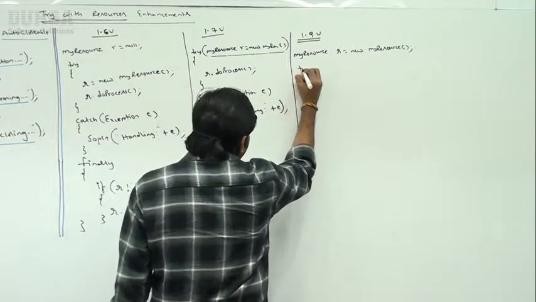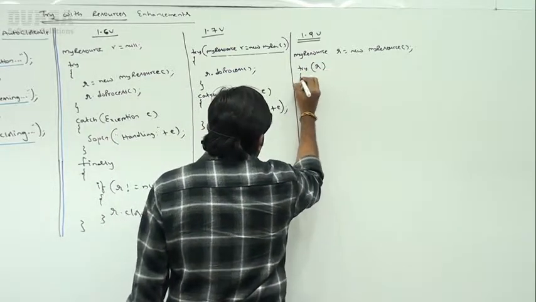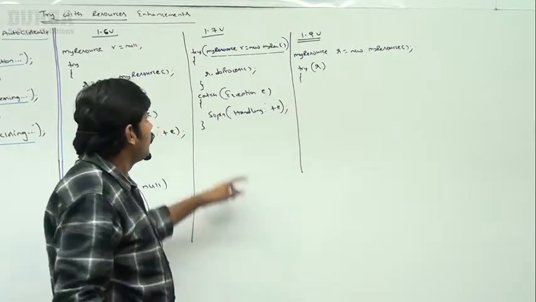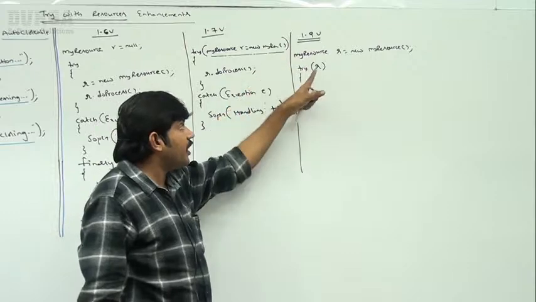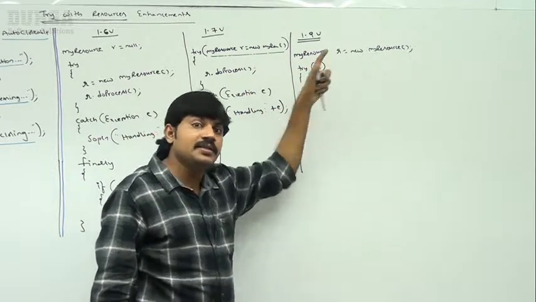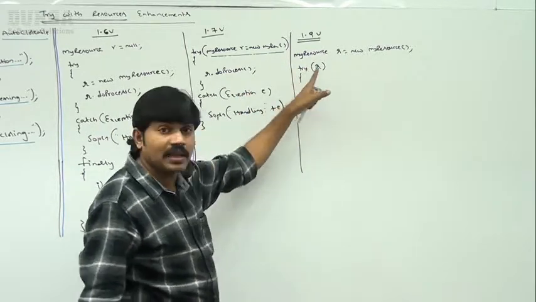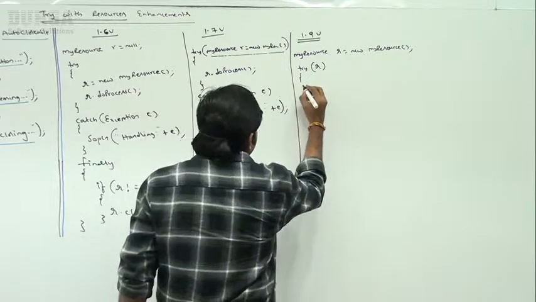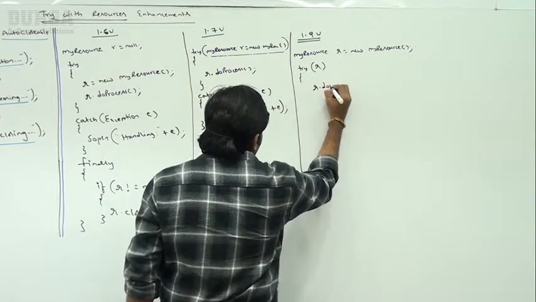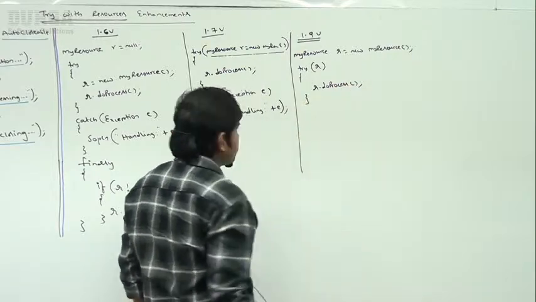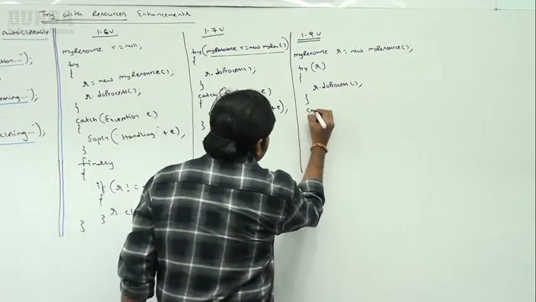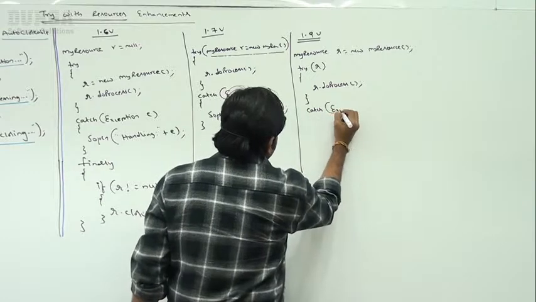Next, try (r). But in the 1.7 version compulsory we should create like this. In the 1.9 version, already existing resources we can use inside the try block, no problem. Next r.doProcess().